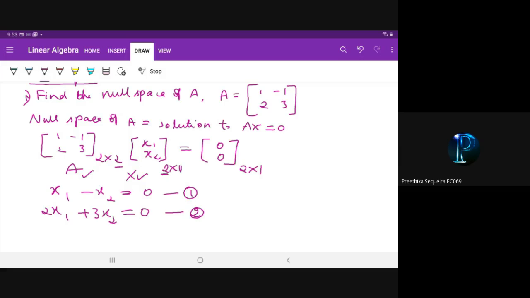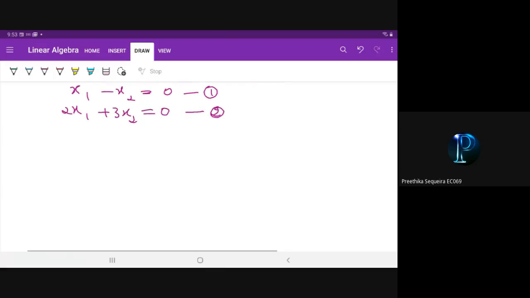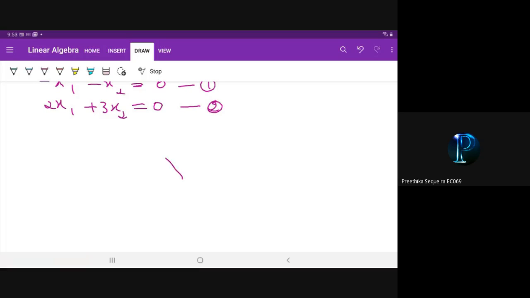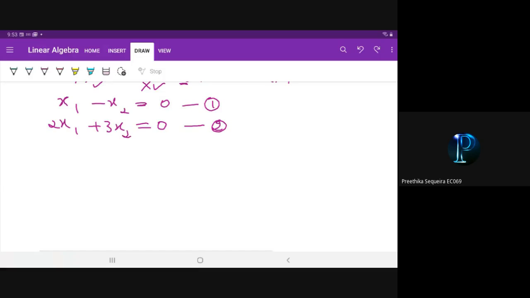How to solve? So you have two equations. Multiply 2 with equation 1.